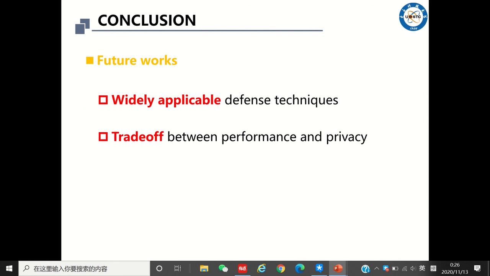In this paper, we have proposed SecureDL, which can verify the integrity of DNN models outsourced to the cloud, while protecting user privacy in the inference process. In future work, we intend to further improve the universality of the model and find a way to reduce the computation and communication overhead of SecureDL.